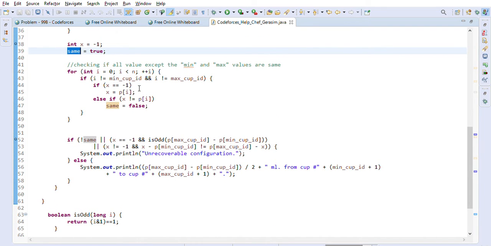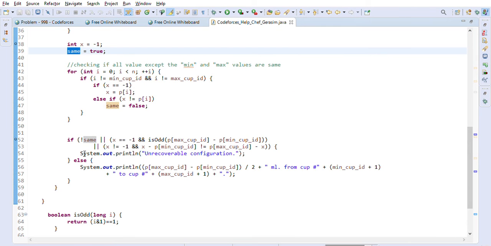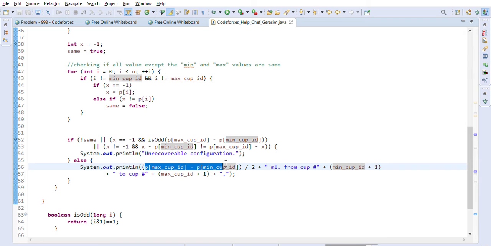So now let's consider this current example. In this case all are equal, so our same flag is true. So we will go here in that case, and we will print the maximum cup ID minus the minimum cup ID, so we will know how much the difference is.